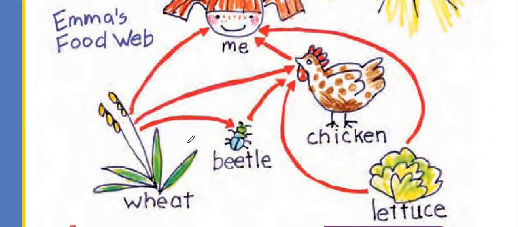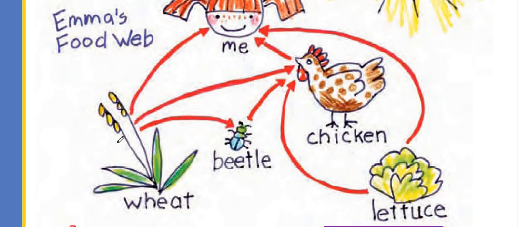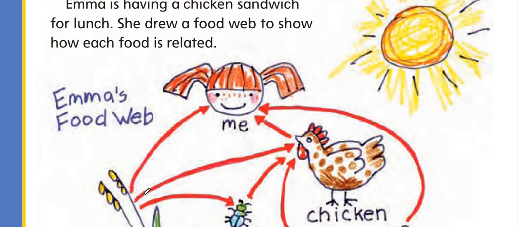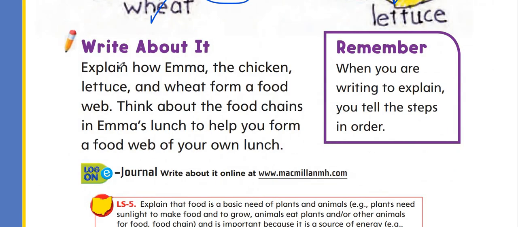So it can eat a chicken or a kind of plant, lettuce. Okay, so it's a kind of plant or kind of animal, and after this dies, the beetles can feed on it.